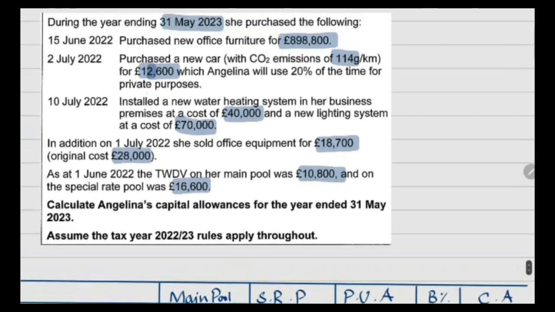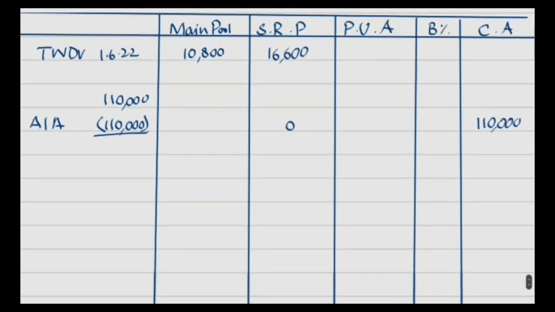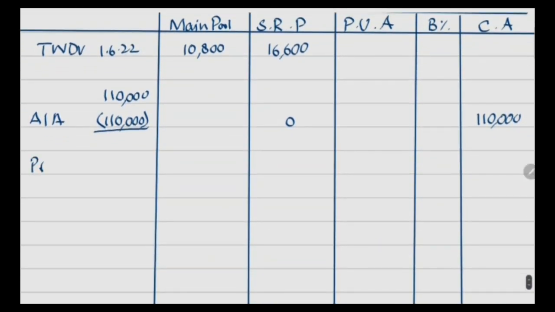Then first of all we have purchased a new office furniture qualified to be recorded as plant and machinery, 8,98,800. But here we need to apply the remaining annual investment allowance. Out of 10 lakh of annual investment allowance, 1,10,000 has already been allocated to the special rate pool item.